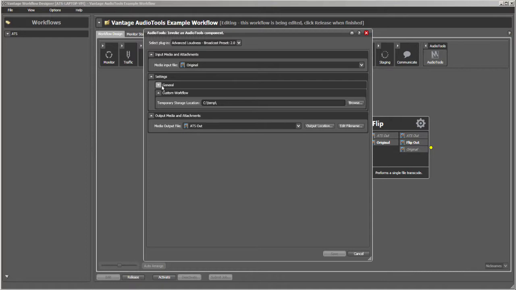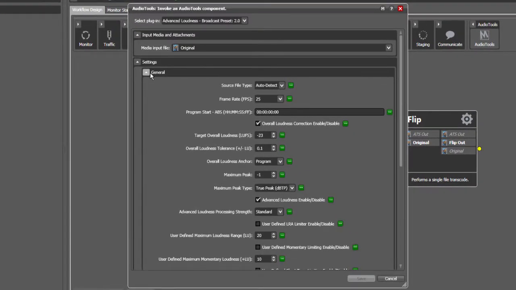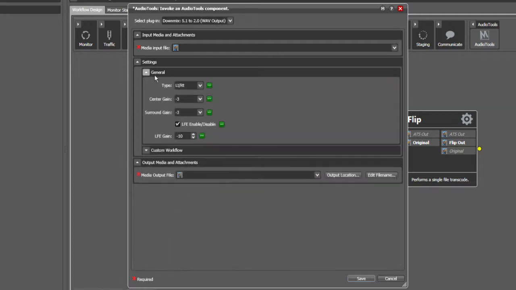With the second generation of the connector software, this ability has been taken to a whole new level. Individual parameters from inside the AudioTools workflow can now be exposed for editing from directly within the Vantage AudioTools plugin, whether it be changing a loudness target, adjusting Dolby E metadata parameters, or maybe configuring the downmix settings. All can now be quickly and easily adjusted through Vantage. In fact, almost any AudioTools parameter can be controlled in this way, allowing us to create custom plugins tailored specifically to your own unique needs.